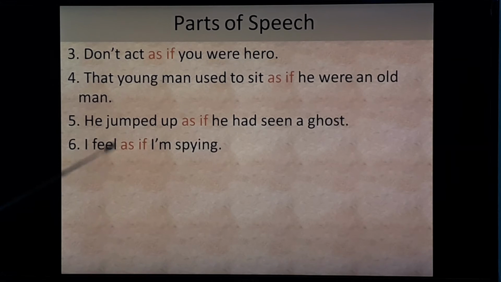Next, I feel as if I am spying. So here "I feel" is the main clause. "As if" is the subordinating conjunction. "I am spying" is the subordinate clause.